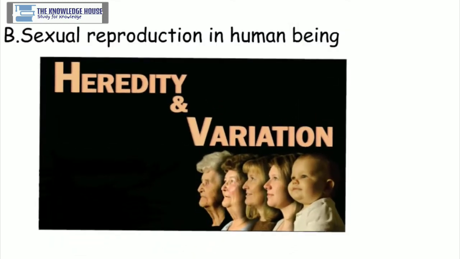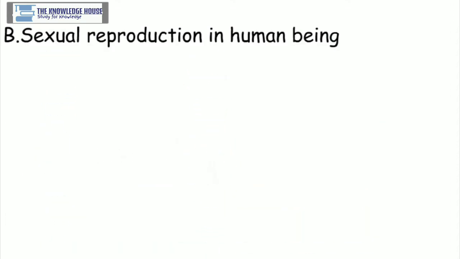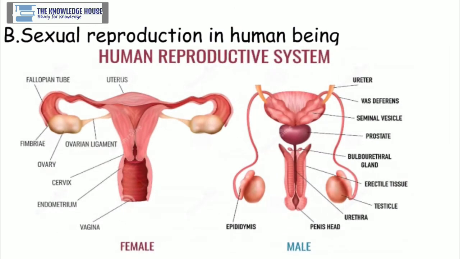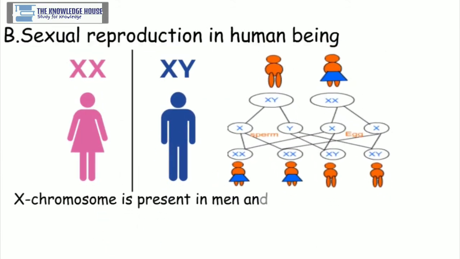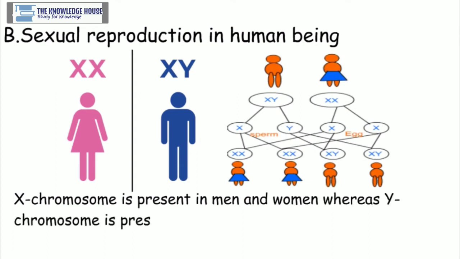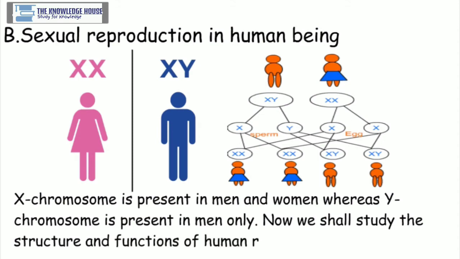Sexual reproduction in human beings. We have studied in the chapter of heredity and variation that men have XY sex chromosomes and women have XX sex chromosomes. Reproductive system with specific organs develops in the body of men and women due to these sex chromosomes only. X chromosome is present in men and women, whereas Y chromosome is present in men only. Now we shall study the structure and functions of human reproductive system.